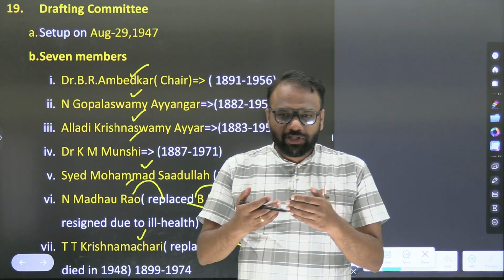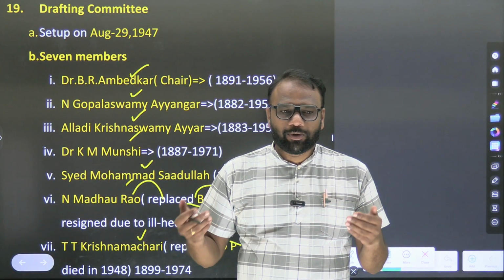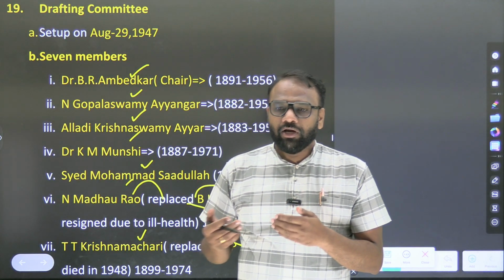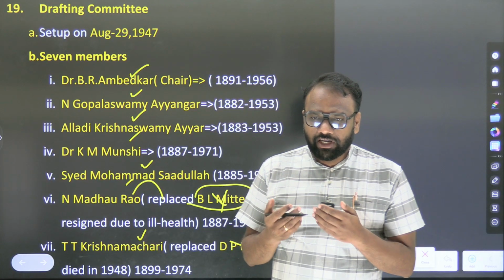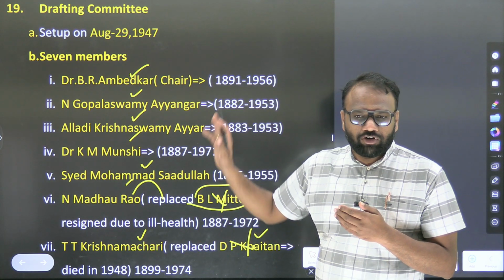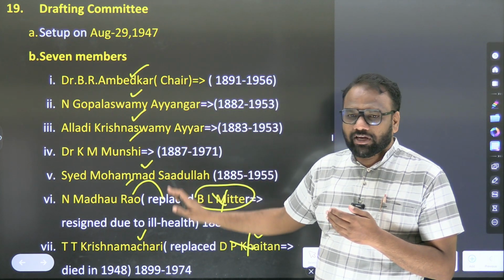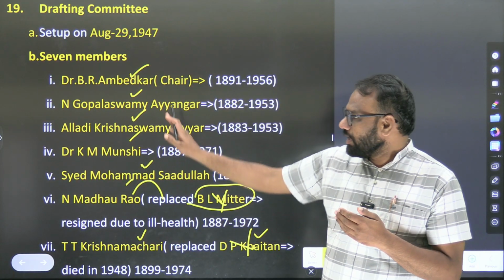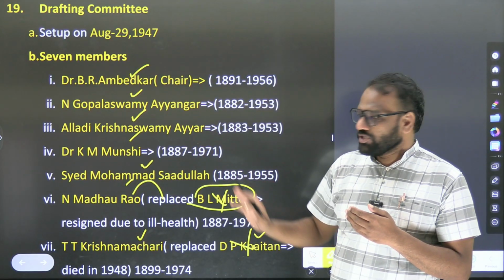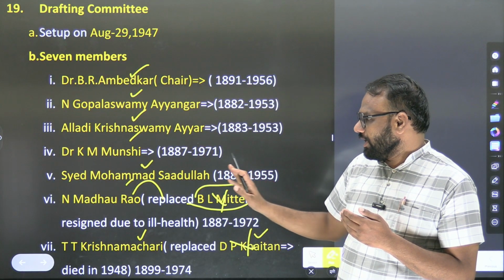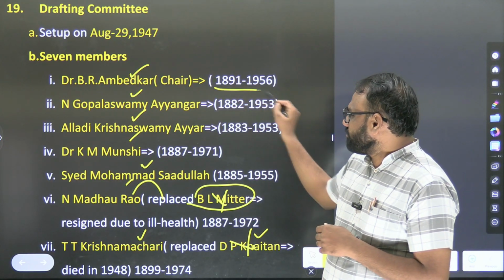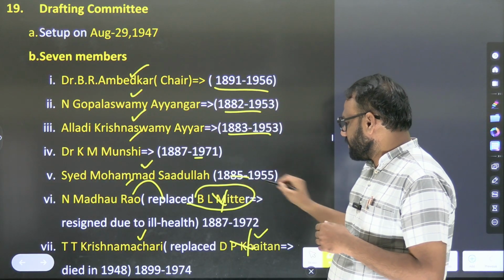They may give you the names of multiple personalities and frame a question like who among the above were part of the drafting committee. To address such questions confidently, you need to be able to recall all the names. Already we are well aware of Dr. B.R. Ambedkar, so we should similarly recall the names of other personalities: N. Gopalaswamy Iyengar, Alladi Krishnaswamy Iyer, Dr. K.M. Munshi, Syed Mohammad Sadadullah, N. Madhav Rao and T.T. Krishnamachari. Out of curiosity I have added this information about the replaced members, but it is not important, you just ignore it.